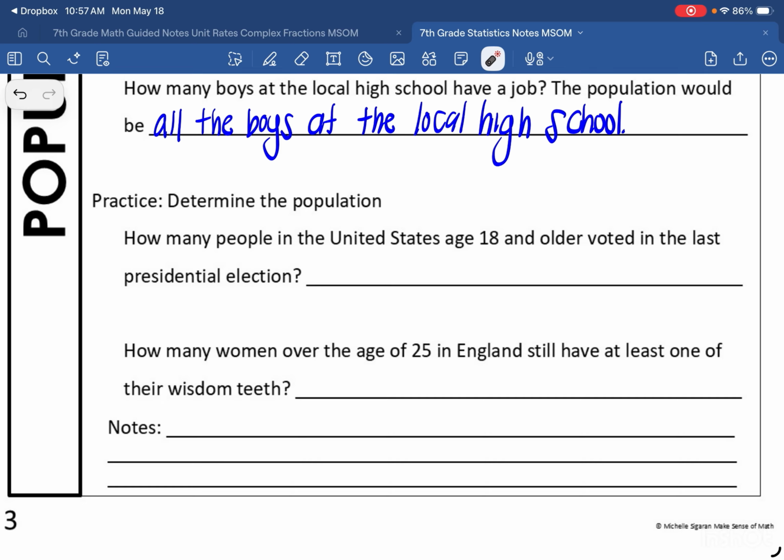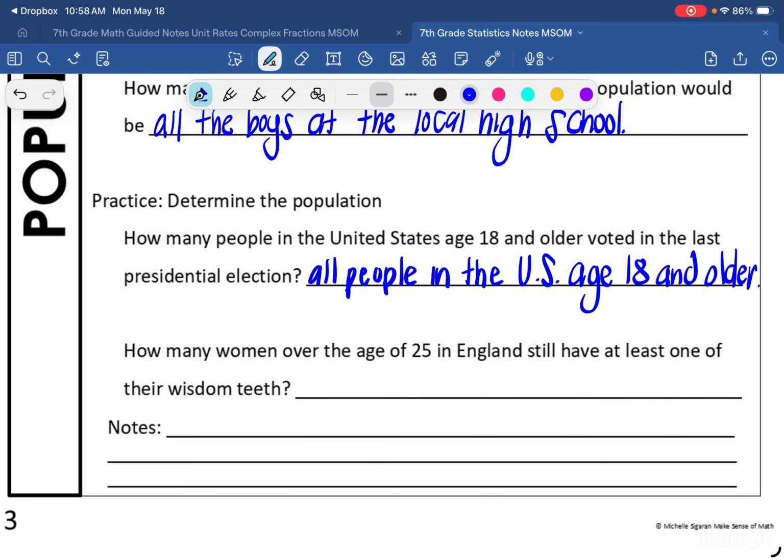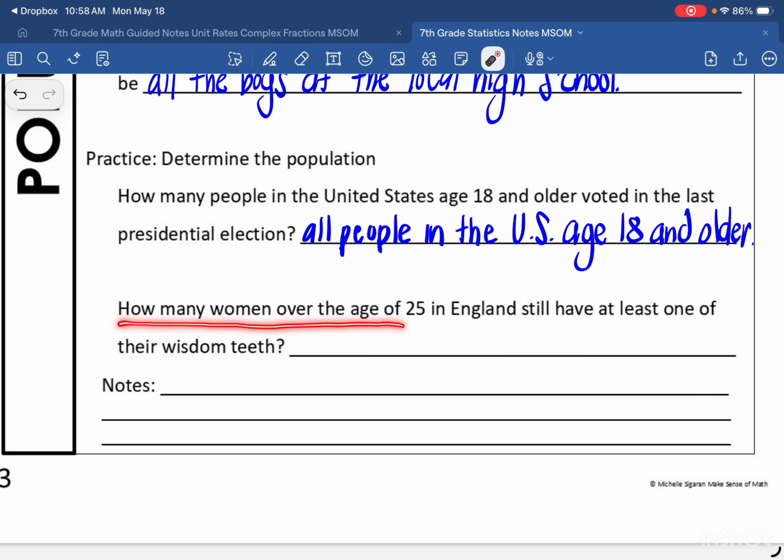So if my question is, how many people in the United States aged 18 and older voted in the last presidential election? I'm thinking about my entire group that it's referring to. In this case, it's people in the United States age 18 and older. How many women over the age of 25 in England still have at least one of their wisdom teeth? In this case, my group would be all women over 25 in England.